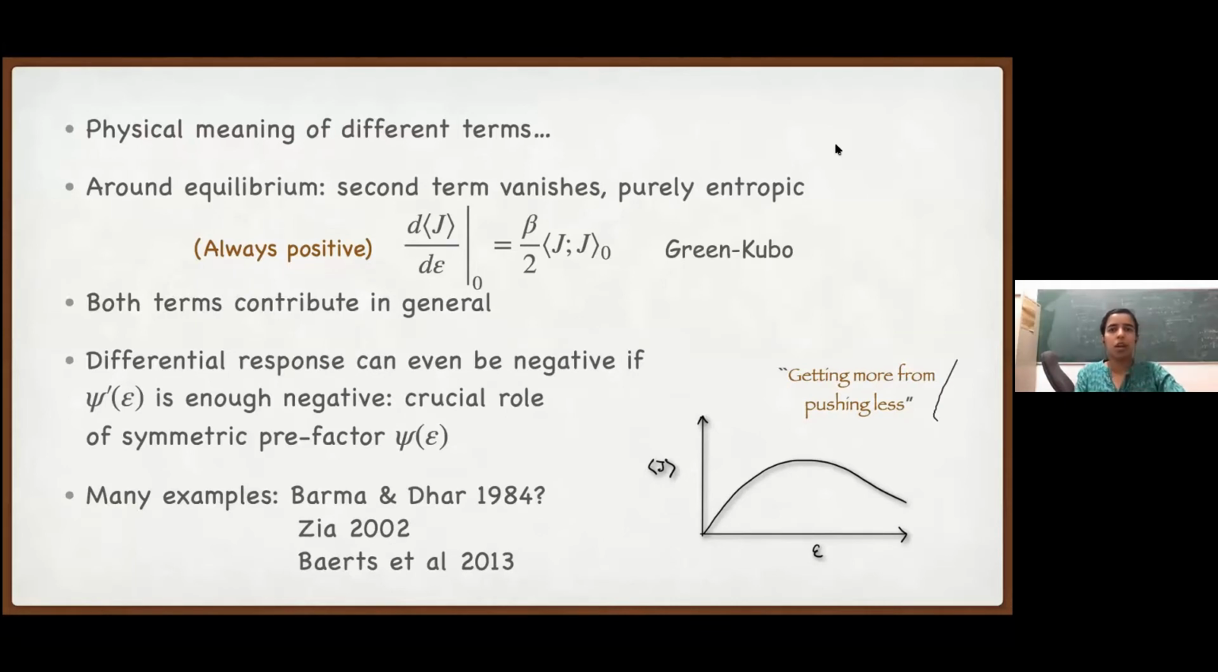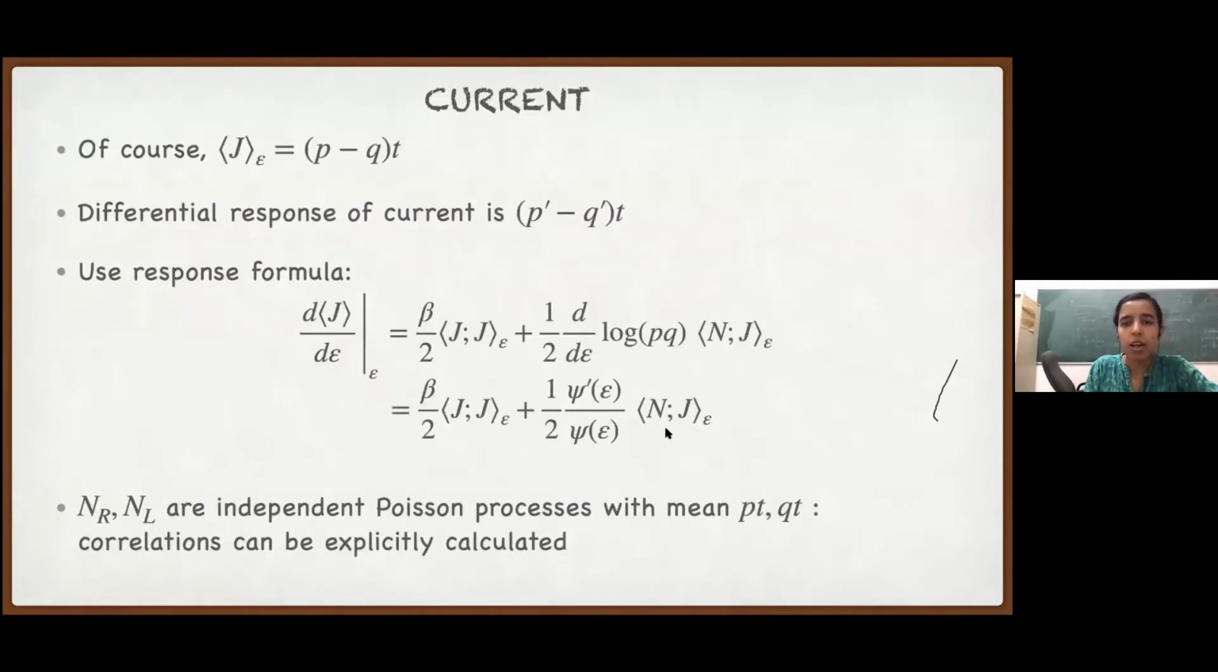Okay, yes. So now let's see what can happen if we go away from equilibrium. What are the physical phenomena that we can see? As I said, around equilibrium, this is just the variance of the current, which is always positive by definition, and this is also the Green correlation that we saw. But in general, when we are away from equilibrium, both terms contribute, and if you actually calculate this Nj, you will see that this is also